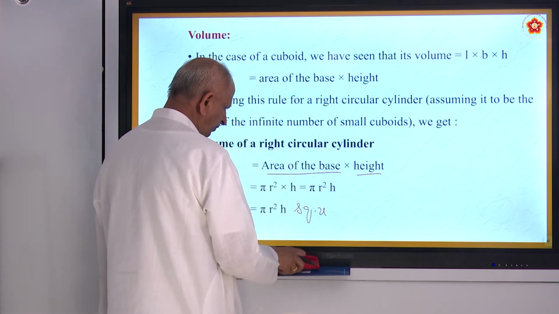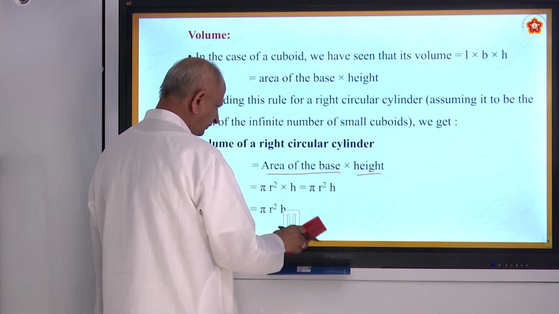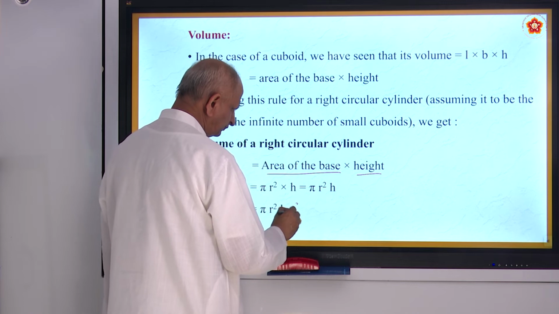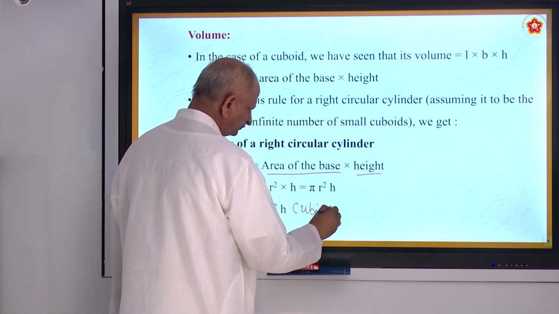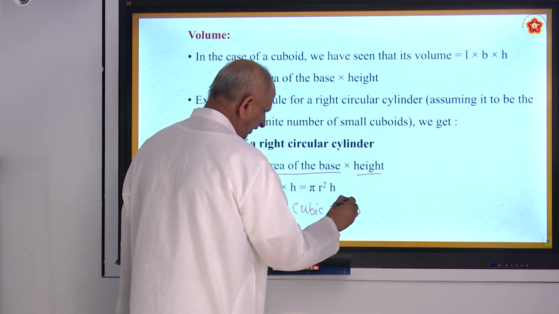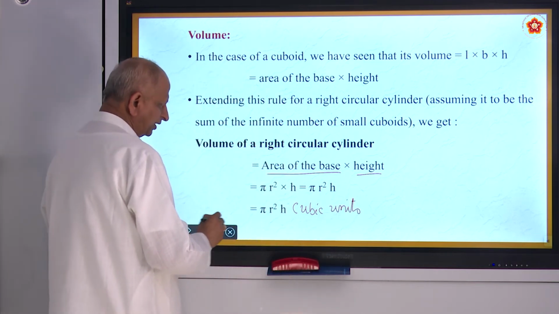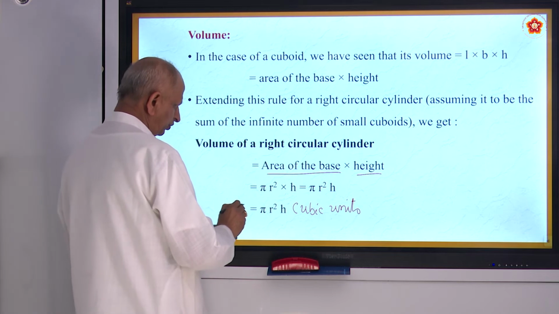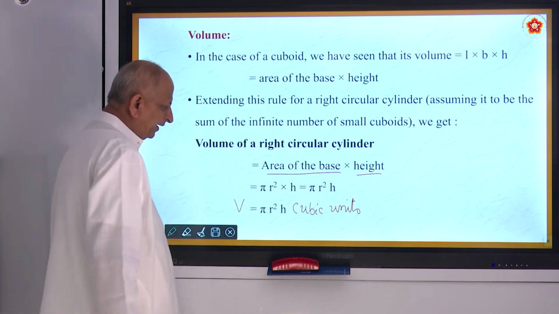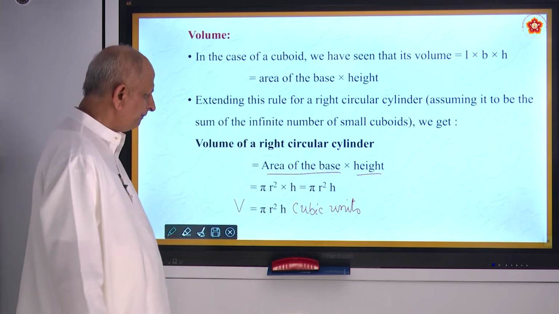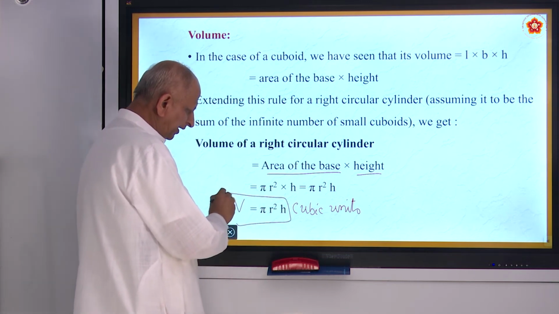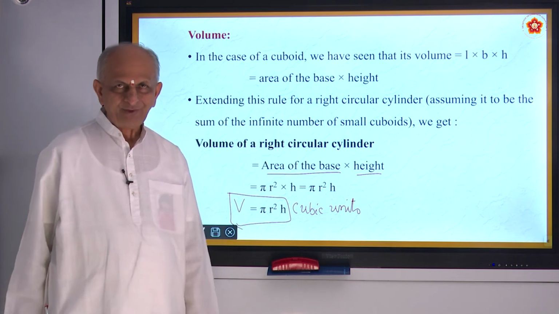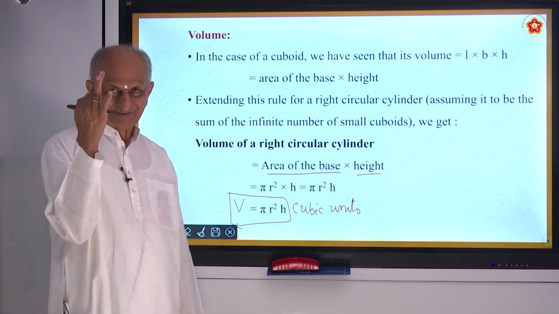So much of cube units, because it is volume. So cubic units. If it is centimeter, cubic centimeter. If it is meter, you write it as cubic meter. So V is equal to pi r square h. This is one new formula you have to add. So now you have added 3 formulas.